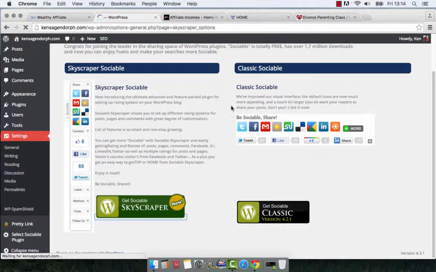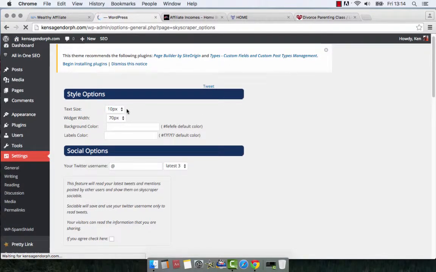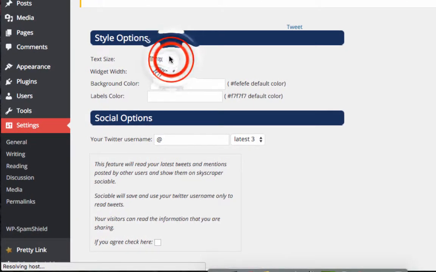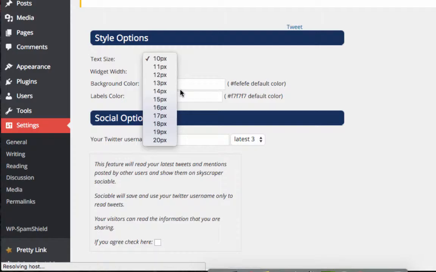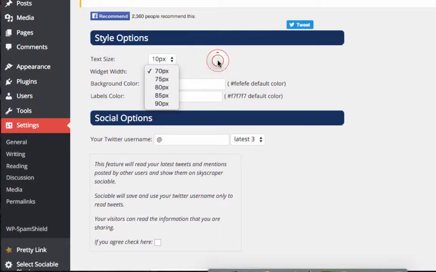Okay, and that's what I'm going to put on my website, kensagendorf.com. Then you get the options of which text you want, which size you want. You want it bigger or smaller? It defaults to 10. How wide do you want it? Anywhere between 70 and 90. Wider isn't always better, but it's totally up to you.